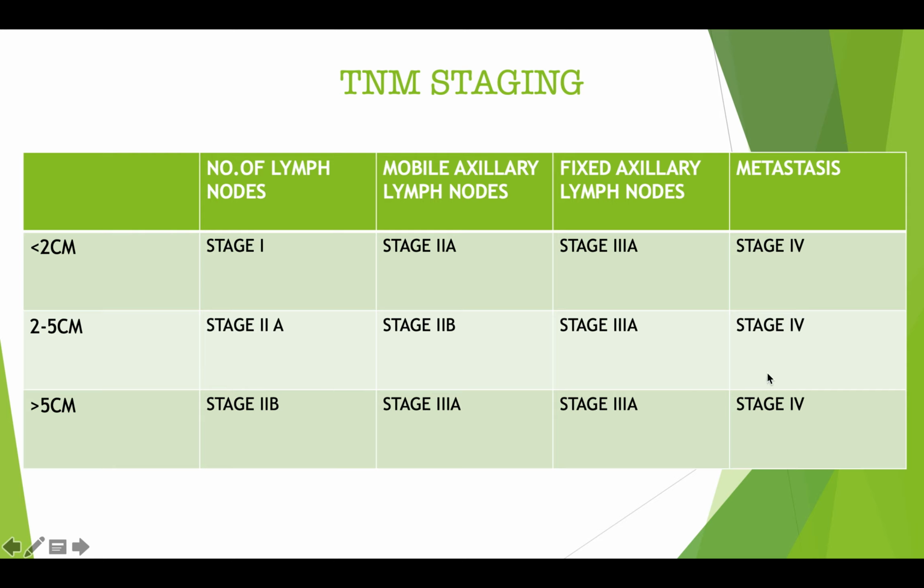All the metastases are stage 4. So if it has metastasized to the pulmonary system, it's stage 4. If it has metastasized to the bone and the spine, it is stage 4. If it has metastasized to the brain or liver, it is stage 4.